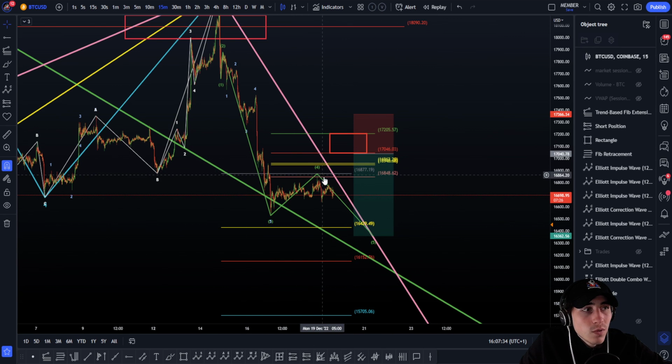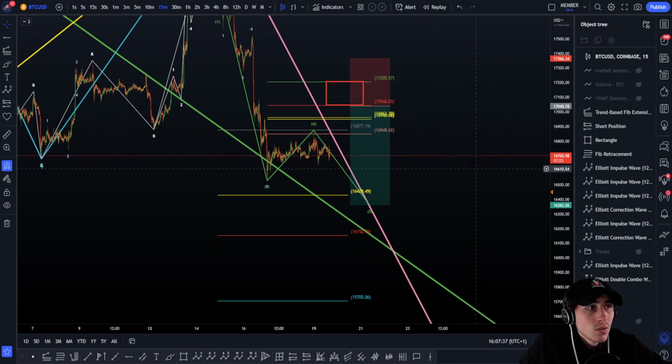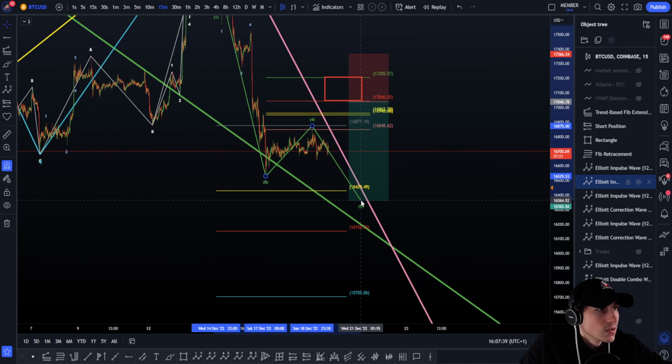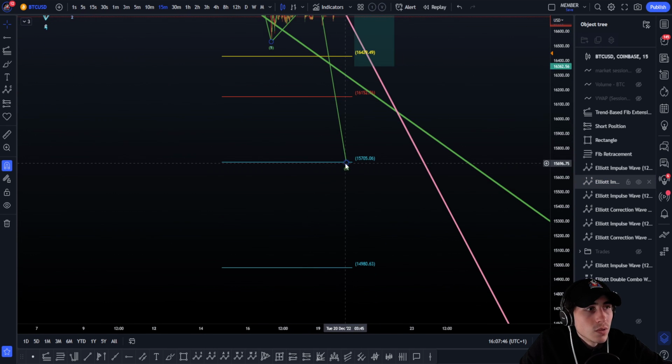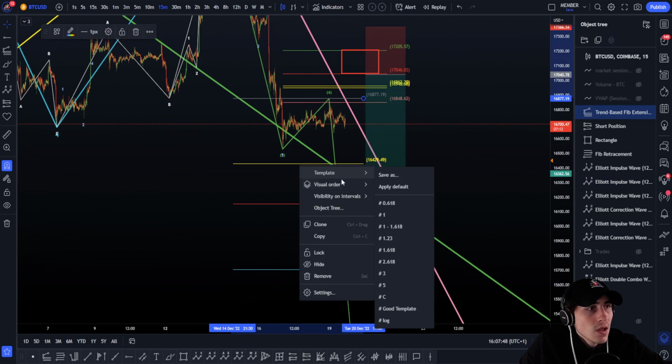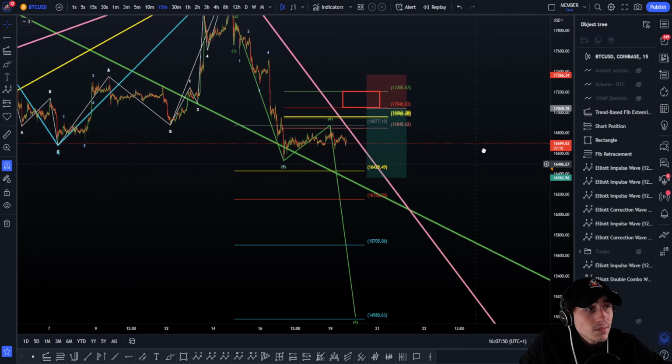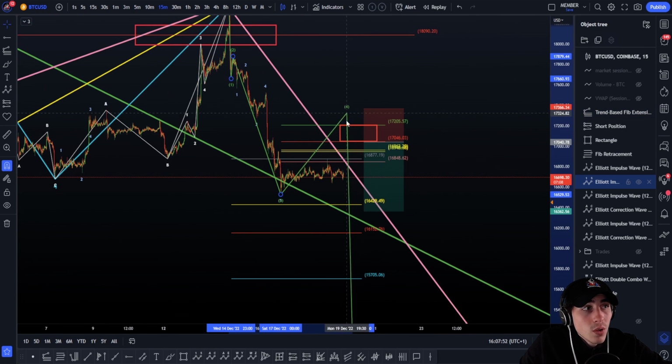But yes, so wave 4 here, click on the wave 4 top, okay, and then the wave 5 first target here, 0.618 right here, okay, 0.618. Then we'll have the 1.20 extension, then we'll have the 1.61 point here, then we'll have the 2.61 point maximum target.